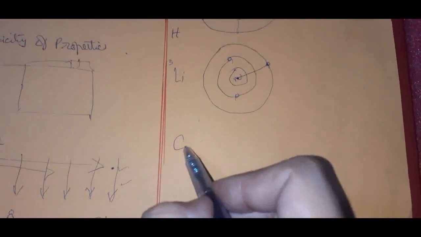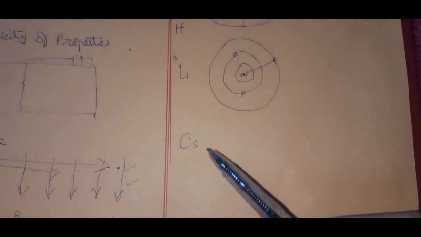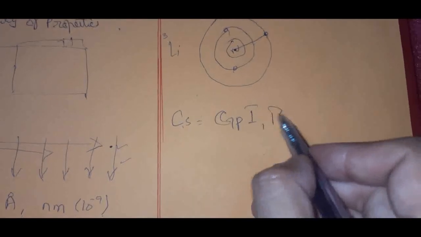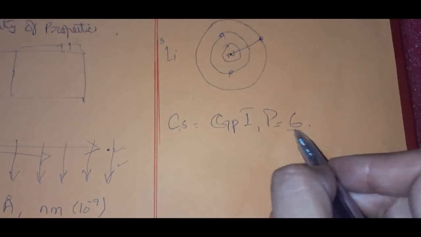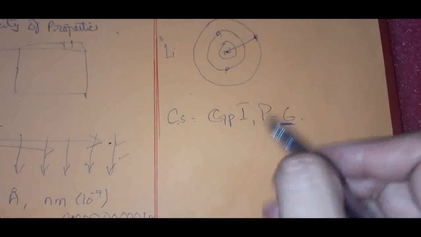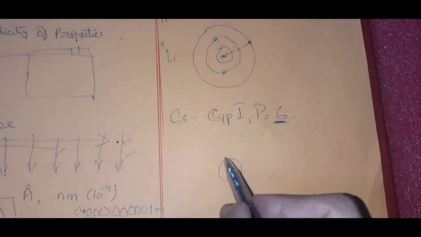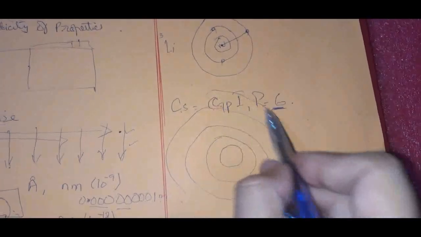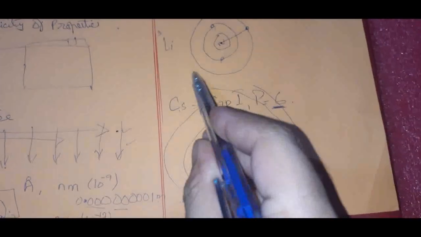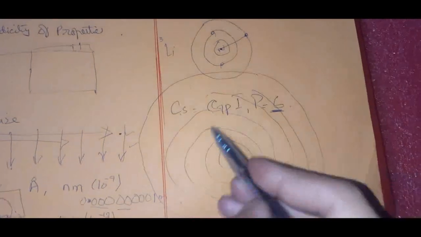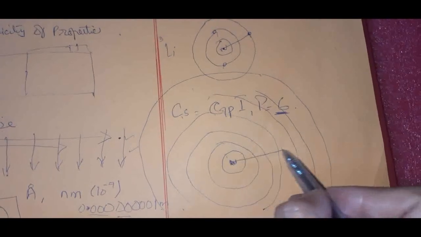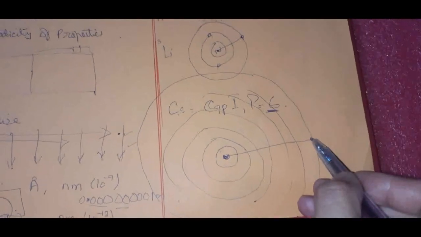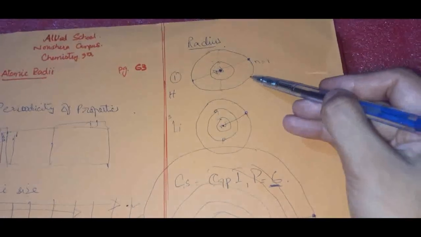If it's the case of cesium, cesium is a member of group 1, period 6. Period 6 means how many shells will it have? It will have 6 shells. So see, this is the nucleus. 1, 2, 3, 4, 5, 6. So from the center to the end, to the valence shell.